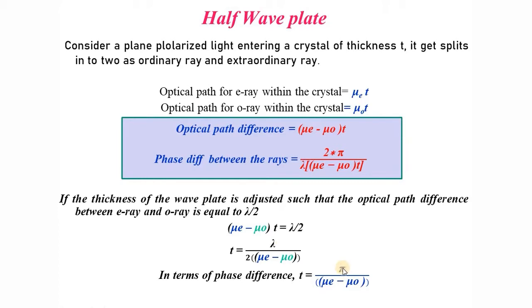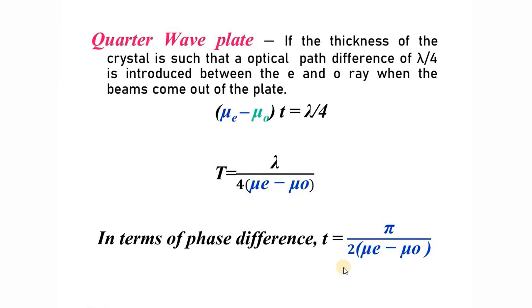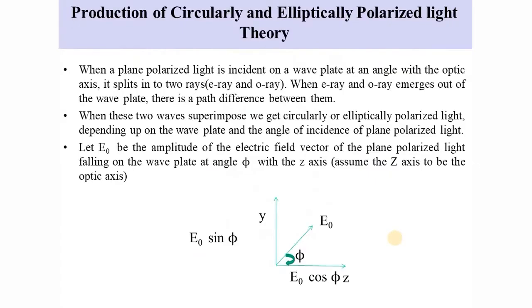In terms of phase difference, it will be pi by (mu e minus mu o). In a similar way, for the quarter wave plate I get the thickness as lambda by 4 into (mu e minus mu o), and in terms of phase difference it will be pi by 2 into (mu e minus mu o). Hope it is clear to you. That is the difference between the quarter wave plate and the half wave plate.